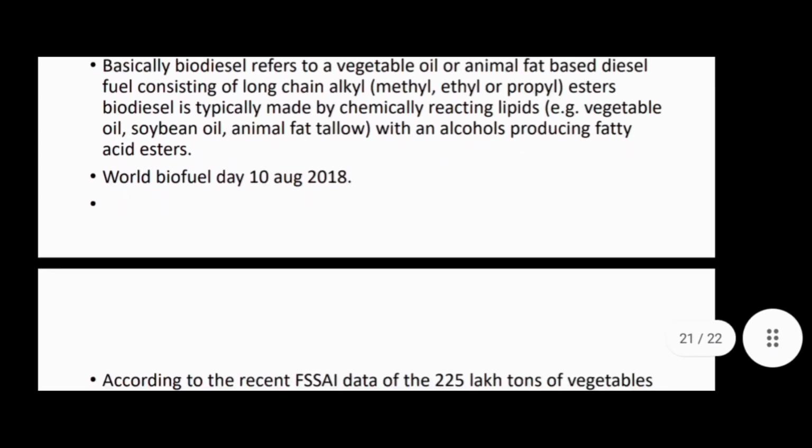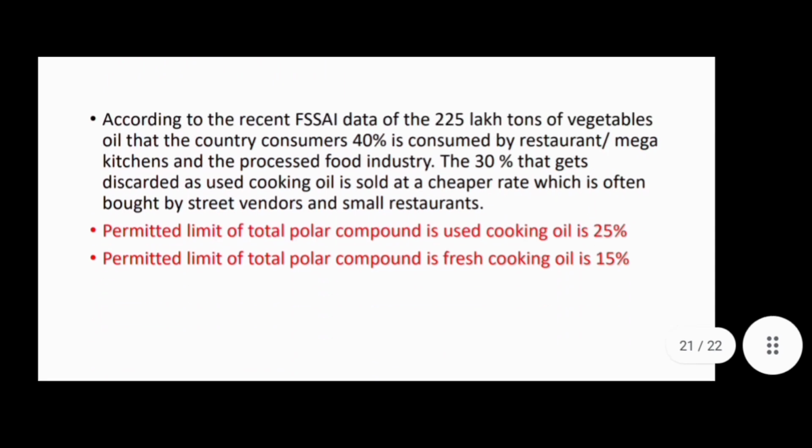When we use cooking oil many times, a substance known as total polar compound builds up, and its amount increases when we use the oil again and again. The permitted limit for total polar compound in used cooking oil is 25%, which is a very important point from your exam point of view. The permitted limit in fresh cooking oil is 15%. So TPC is 15% for fresh oil, and 25% for used cooking oil.